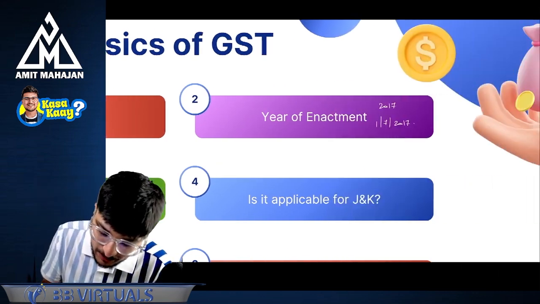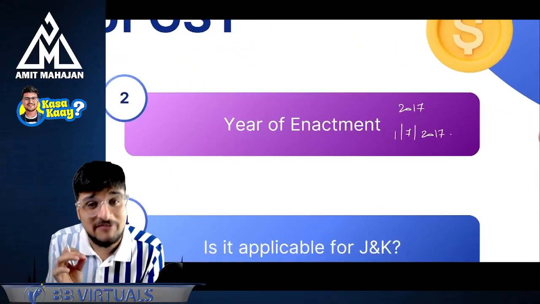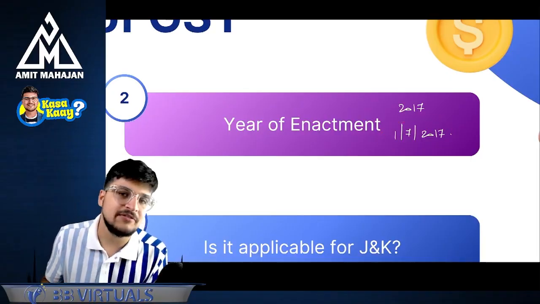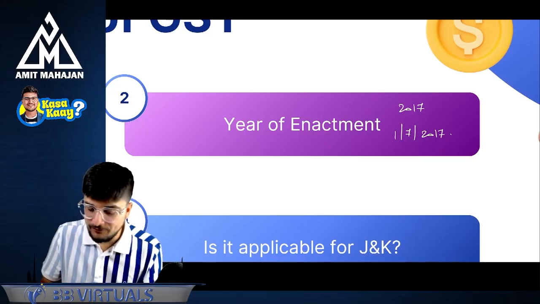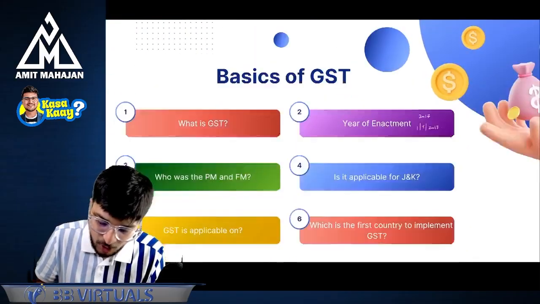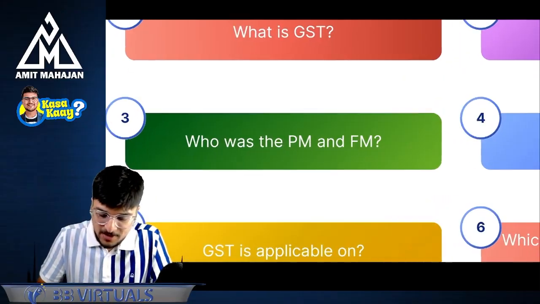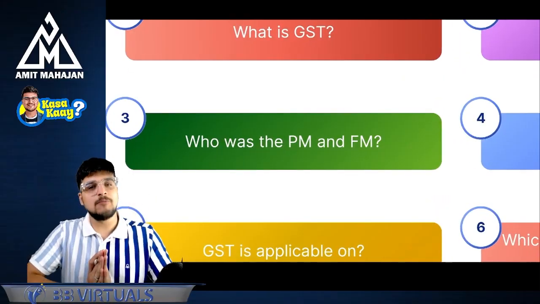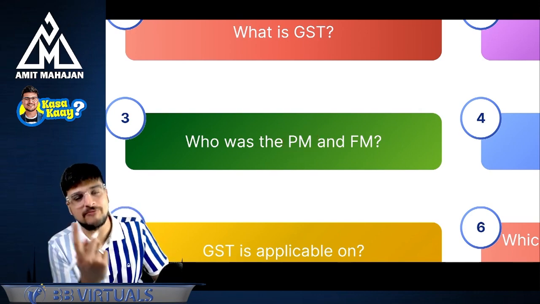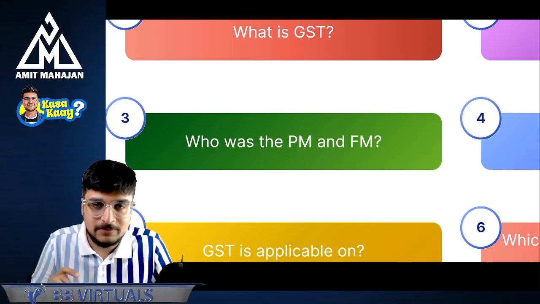Number one. Point number two, what is the year of enactment? The year of enactment of GST is 2017, and the exact date is 1/7/2017. Perfect. On first July 2017, the GST got enacted. Sir, who was the PM and who was the FM? Shri Narendra Modi ji was our PM when GST got introduced. And the finance minister was late Arun Jaitley ji at that point of time.